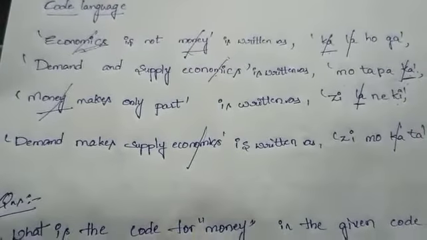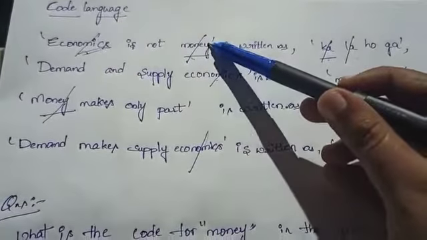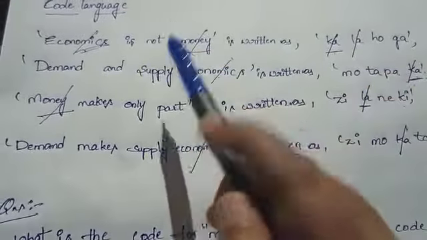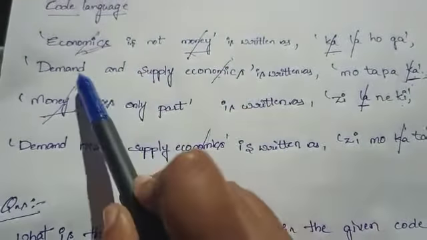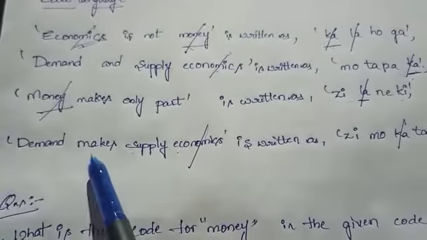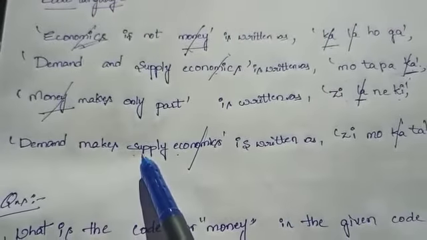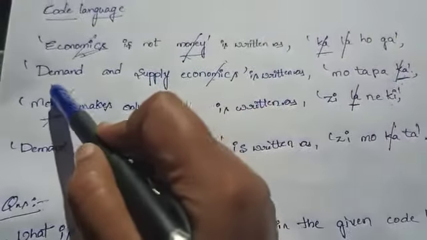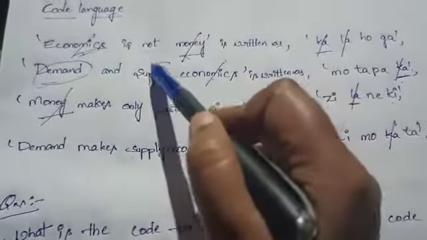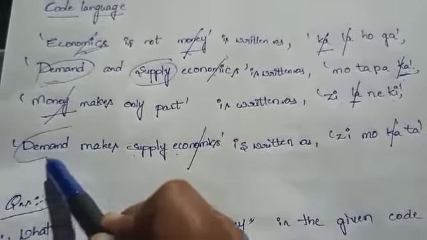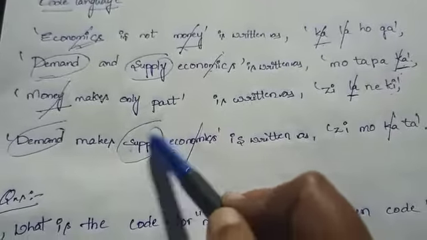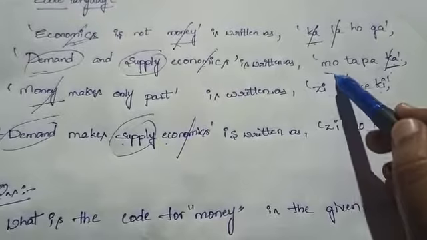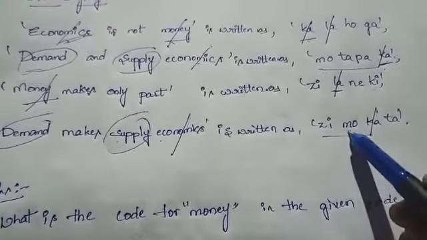Okay, see four rows. Here, second and fourth row, "demand makes supply." Here the common words are demand, supply. Here the common code is MOTA.